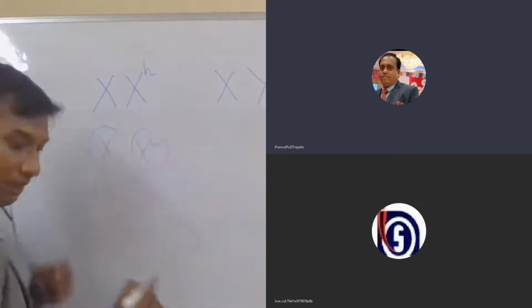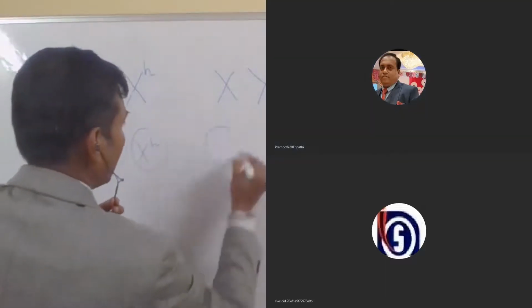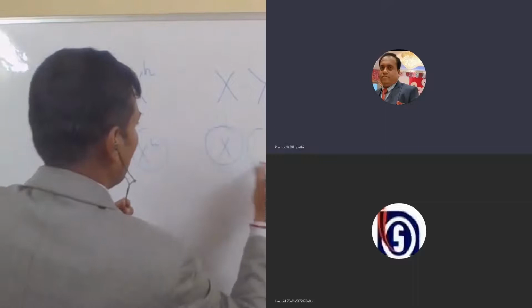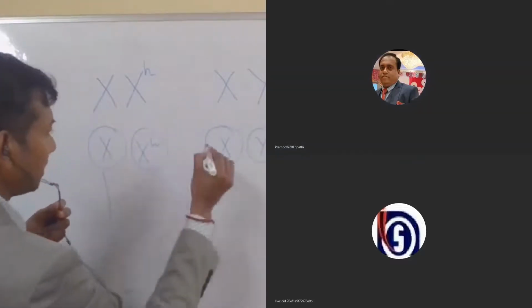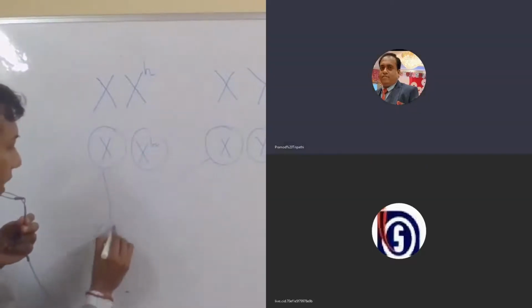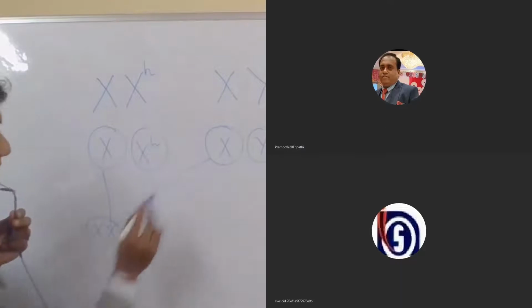The gametes produced in the case of the male are a normal X chromosome and a normal Y chromosome. What happens? When this egg is fertilized by this gamete, both are normal X chromosomes.